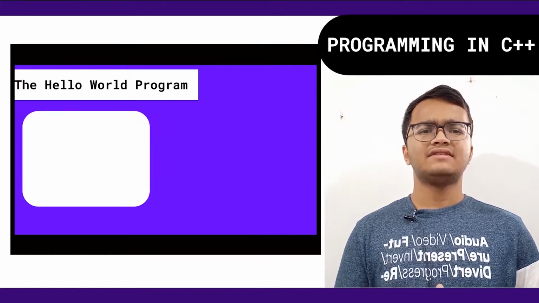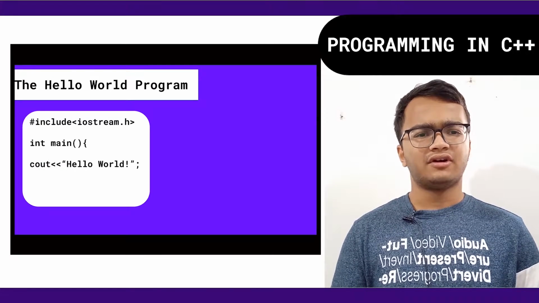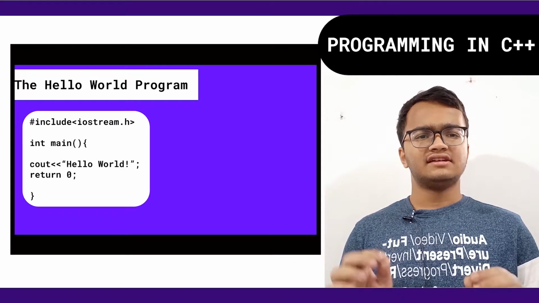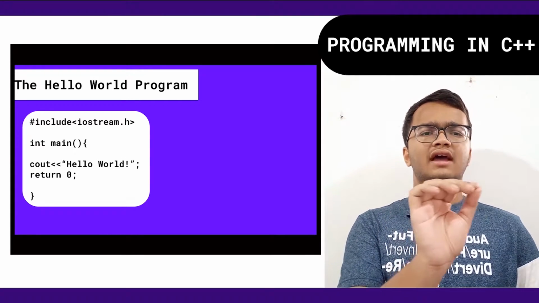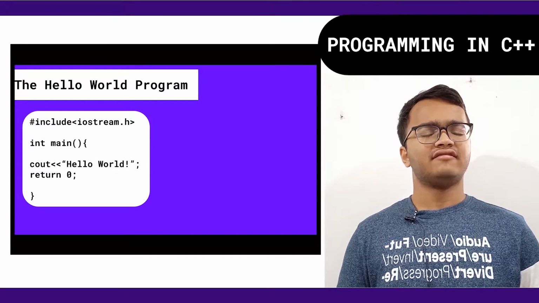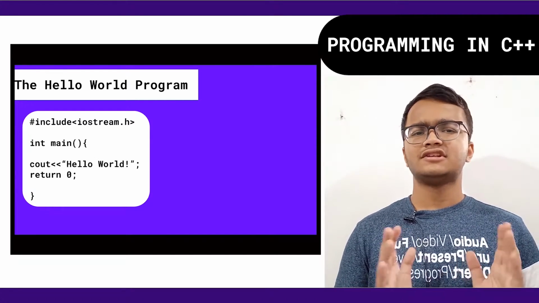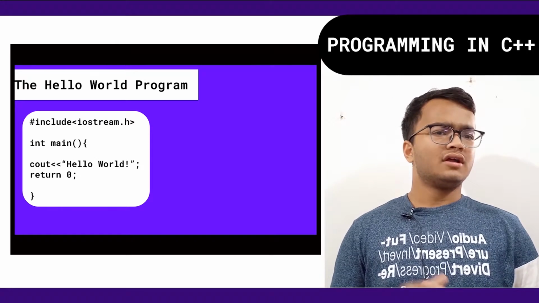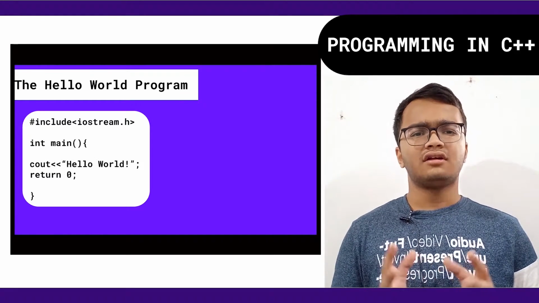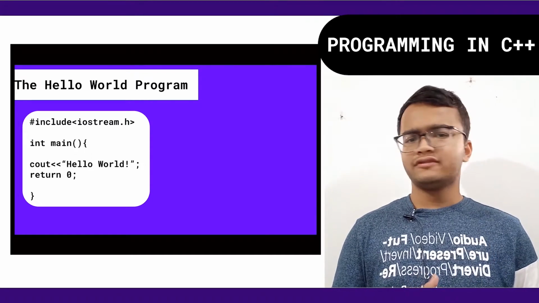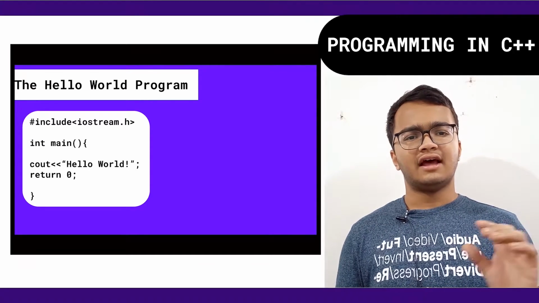You can see a program which starts with hash include iostream.h and then the brace is opening. After that it is written cout hello world. After that it is written return 0, brace is closing. Now this is a sample code in C++ which is also called the hello world program. If you run this program in your compiler or in your C++ environment, the output which will be displayed on the screen is hello world.